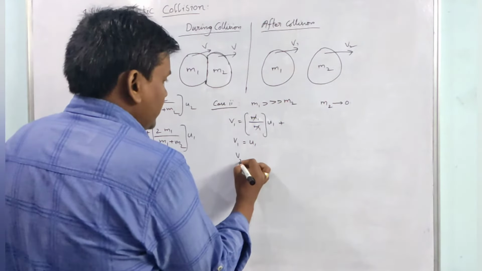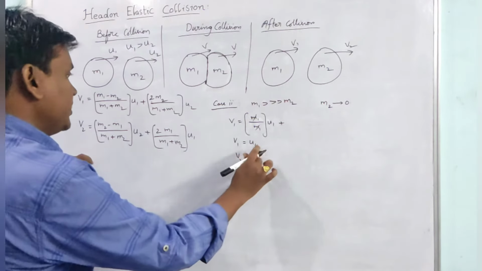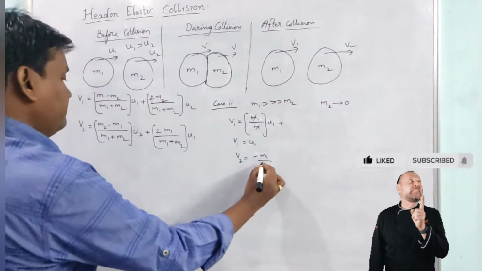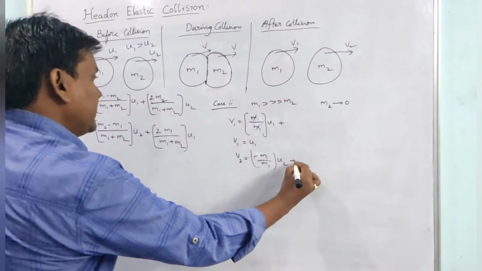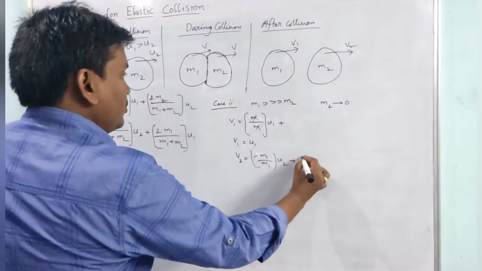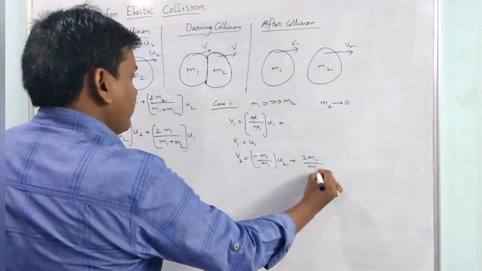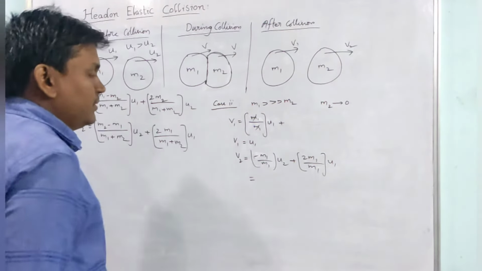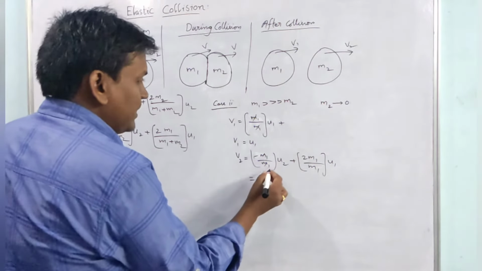In the same way, if you take v2, m2 is 0, no? So minus m1 by m1 into u2 plus 2 m1 by m1 into u1. m1 and m1 cancel, and this is minus u2.